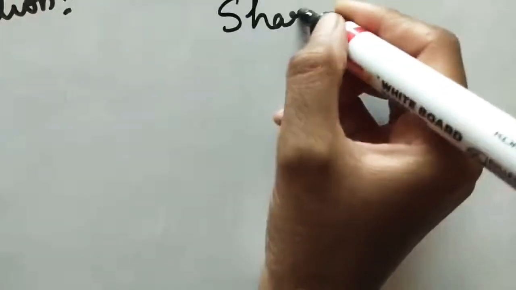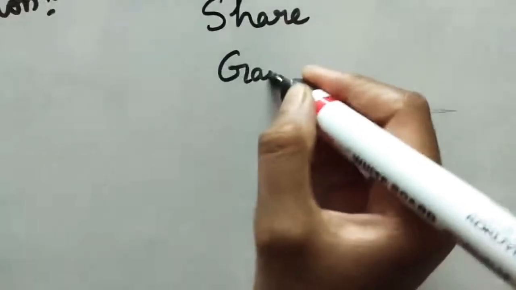So first I'm going to take the formula of share gained.